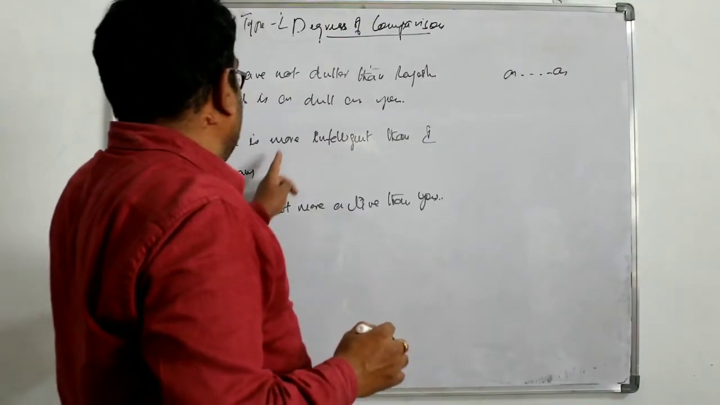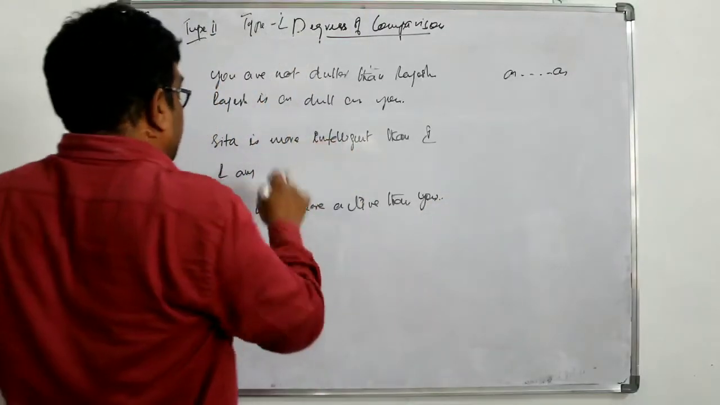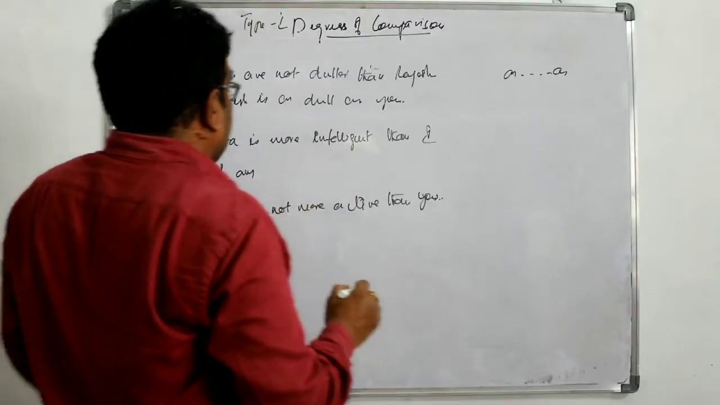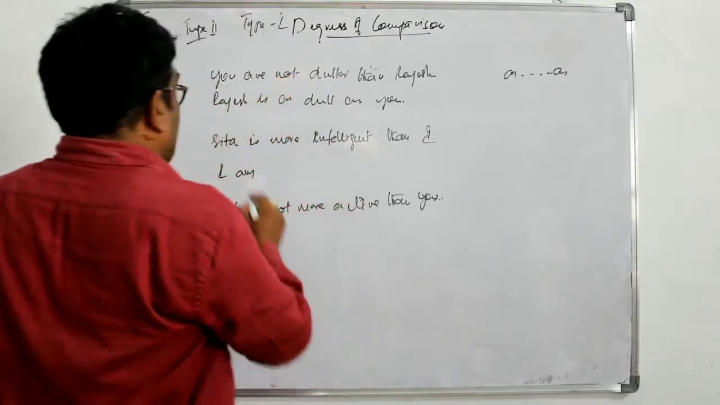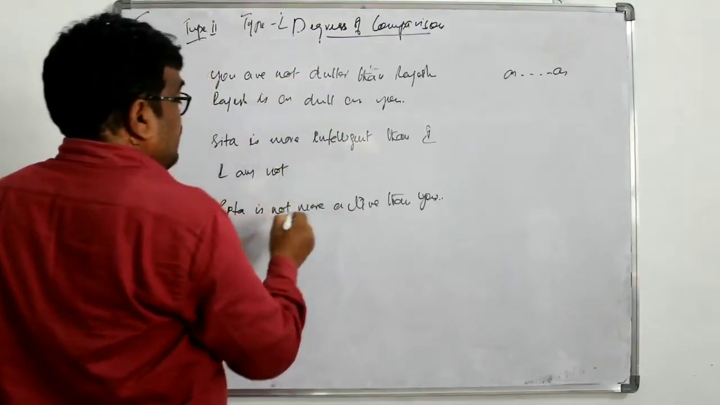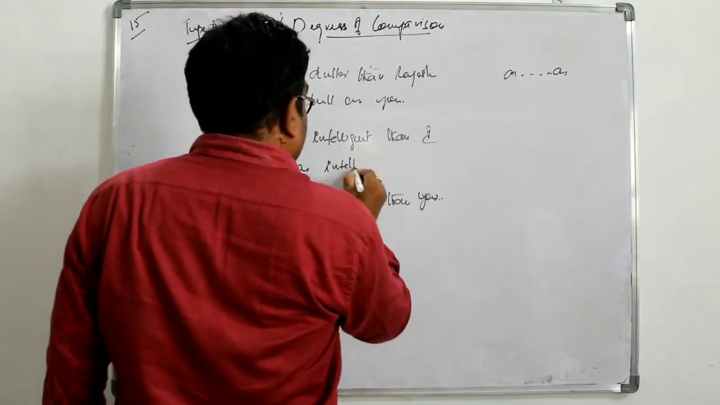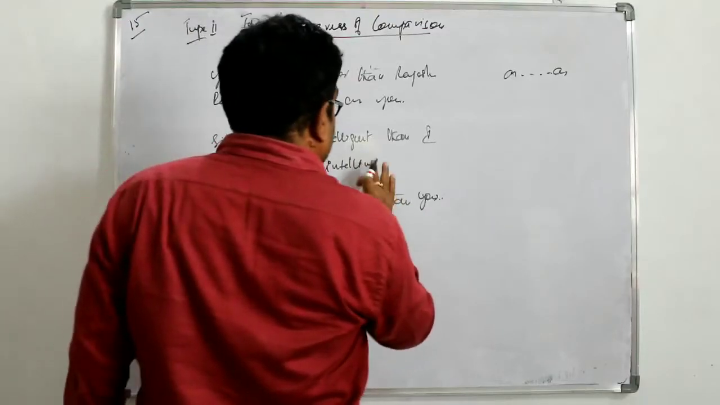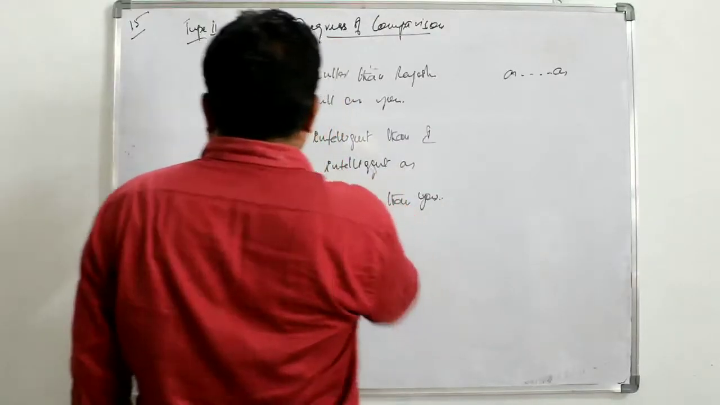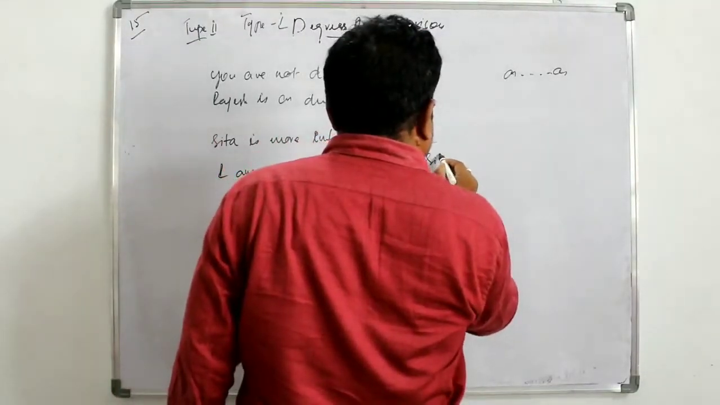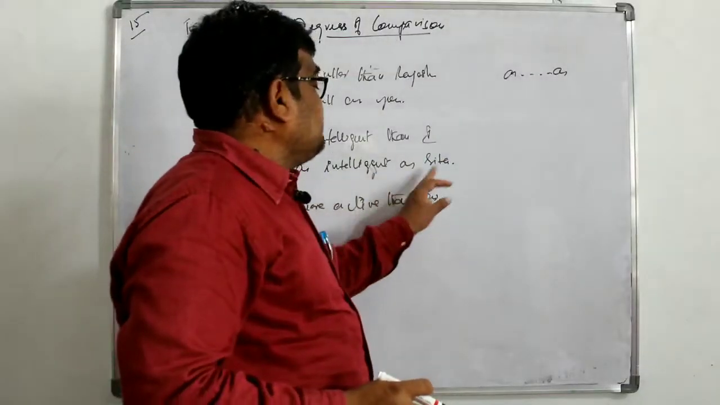Next, more intelligent becomes intelligent in positive, so we have to place as and as. Because it is in affirmative, we have to make it a negative. I am not as intelligent as Sita. I am not as intelligent as Sita.